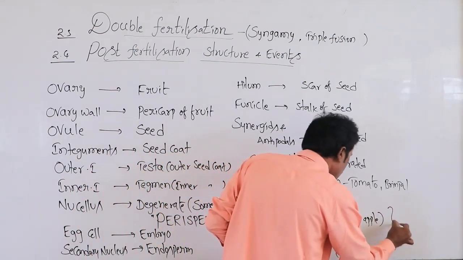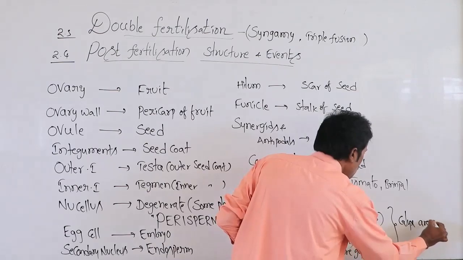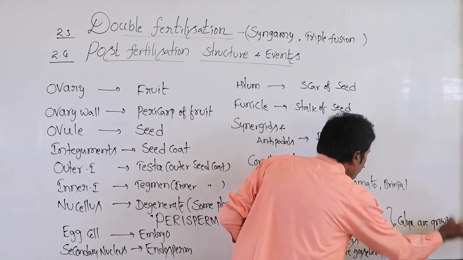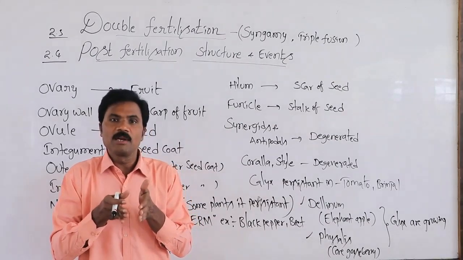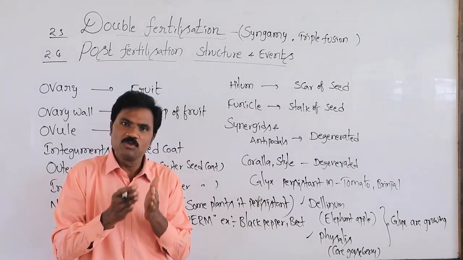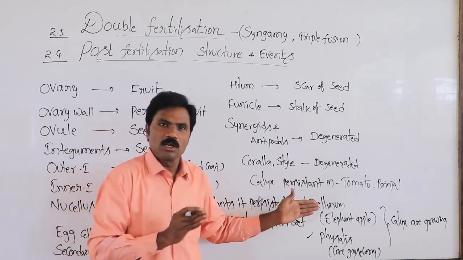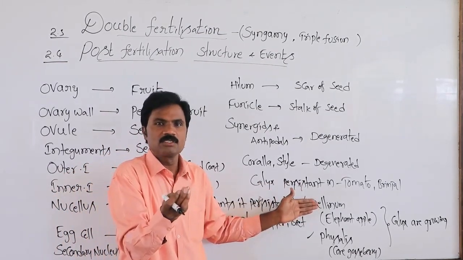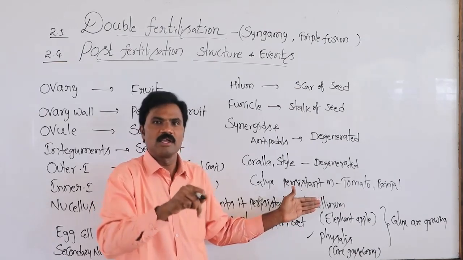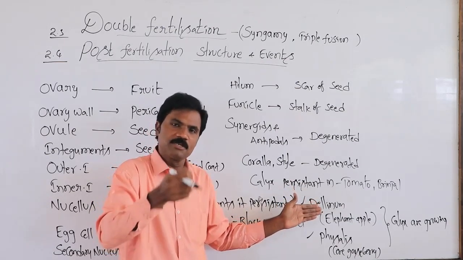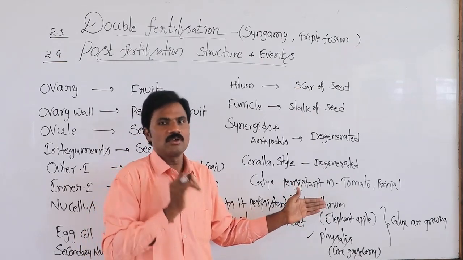In these particular fruits, the calyx keeps growing continuously. Normally after fertilization it droops off and withers away. Before the blooming of the flowers, the calyx is the protective part of the inner whorls, that is the corolla, androecium and gynoecium. But after fertilization it withers away.